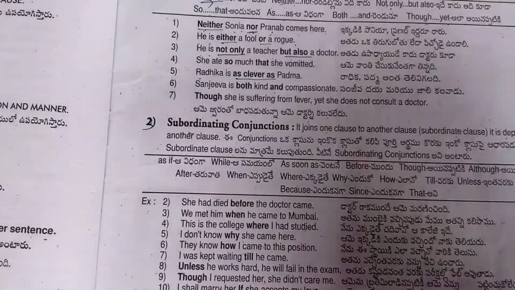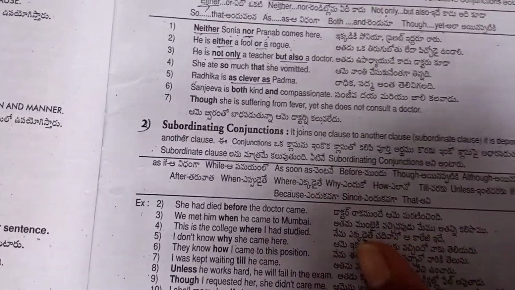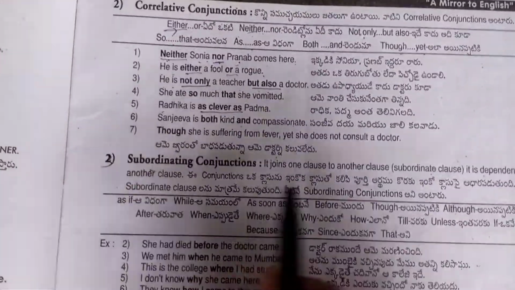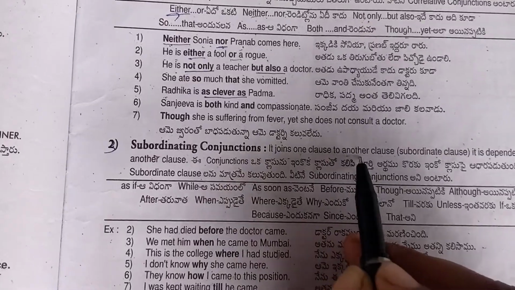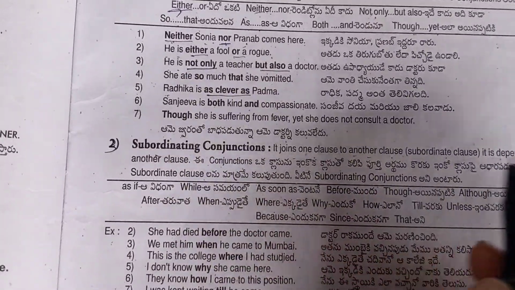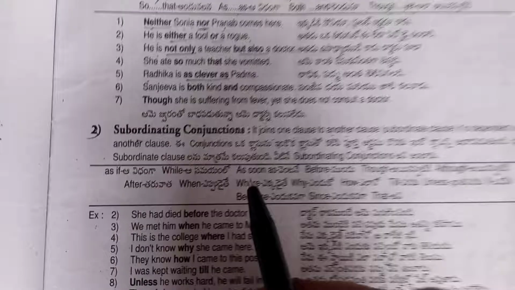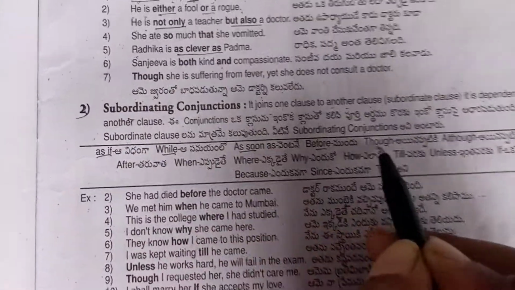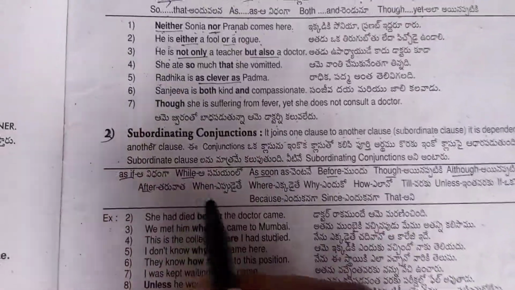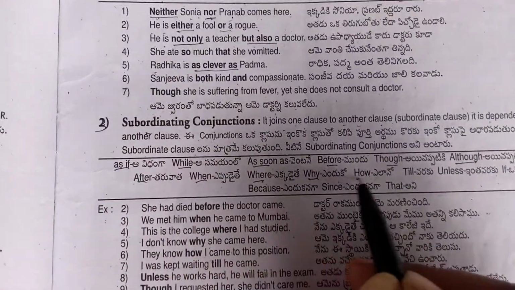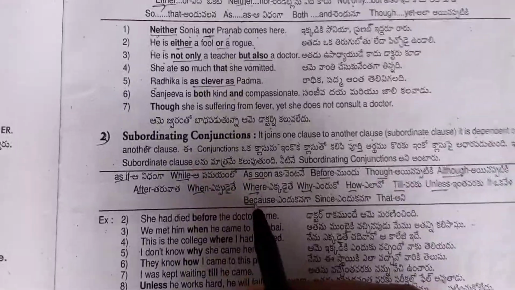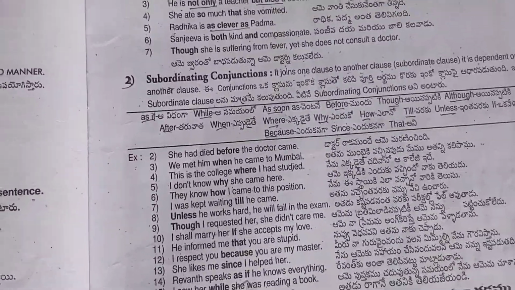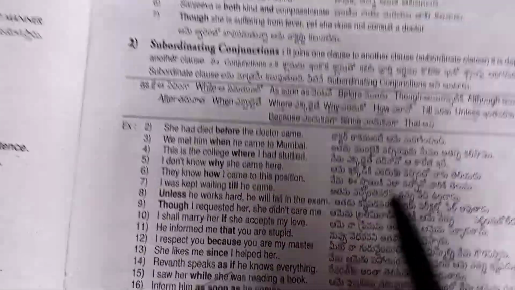Now, subordinating conjunction. What is a subordinating conjunction? This conjunction joins one clause to another clause. The subordinating conjunctions are: as if, while, as soon as, before, though, although, after, when, where, why, how, till, unless, because, and since. Mostly you will get sentences with "since" in your exam.